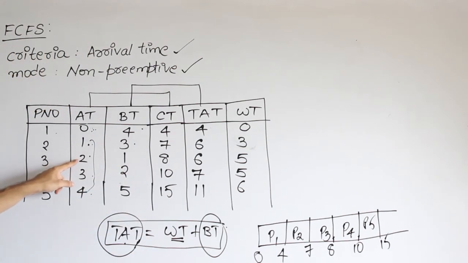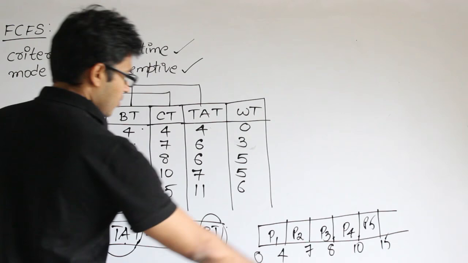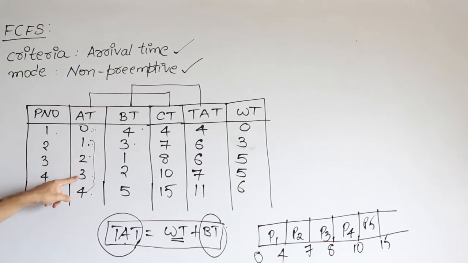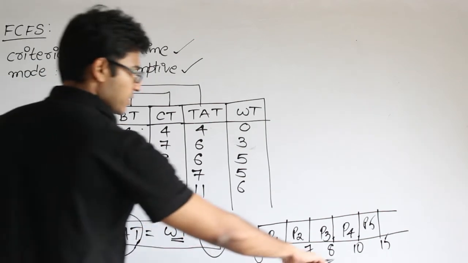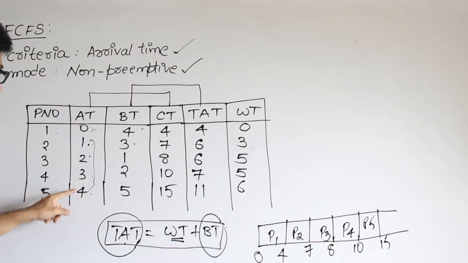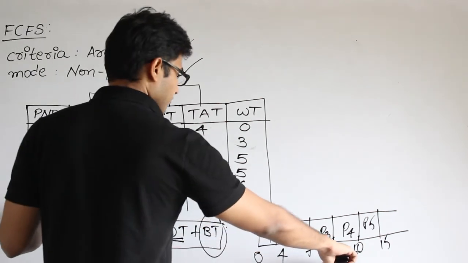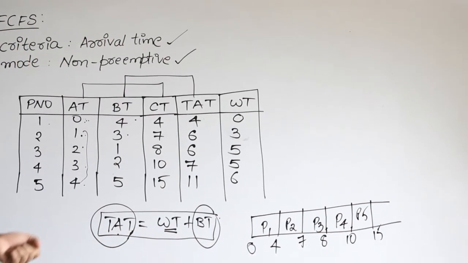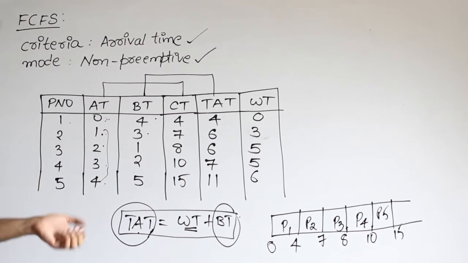And then process P3 arrived at 2 and it got scheduled at 7, therefore waiting time is 5. And process P4 arrived at 3 and it got scheduled at 8, therefore waiting time is 5. And process P5 arrived at 4 and it got scheduled at 10, therefore waiting time is 6. Like that we get it. Understood this? So that is how waiting time is differing.